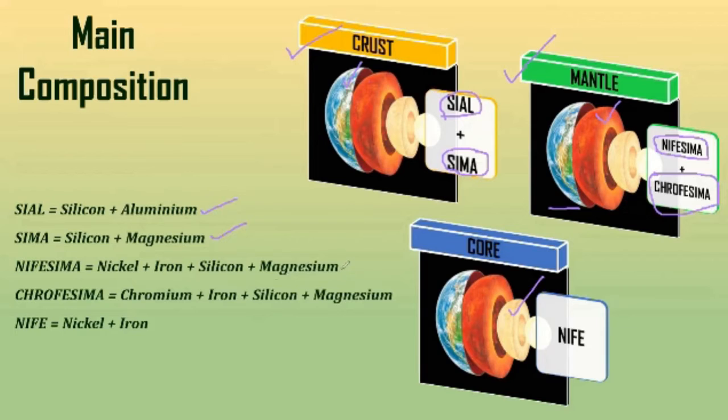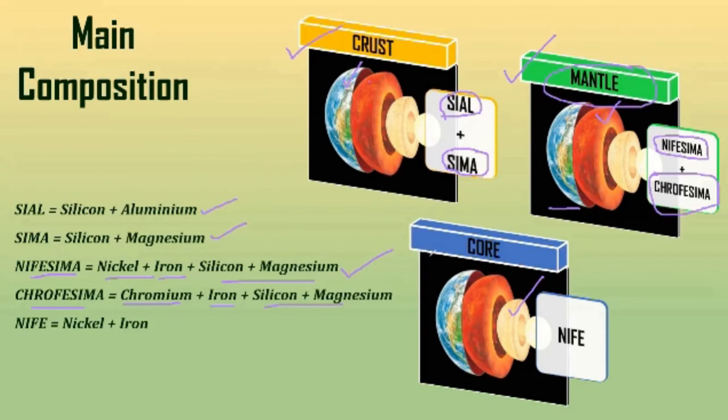So basically what is Nifesima? Nifesima: Ni stands for nickel, Fe stands for iron, Sima stands for silicon plus magnesium, we have already seen. Now what is Chrofesima? Cro stands for chromium, Fe stands for iron, and Sima for silicon plus magnesium. Nifesima and Chrofesima are the main components of this part called mantle, right?